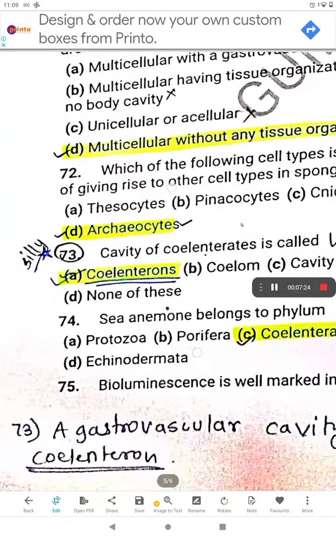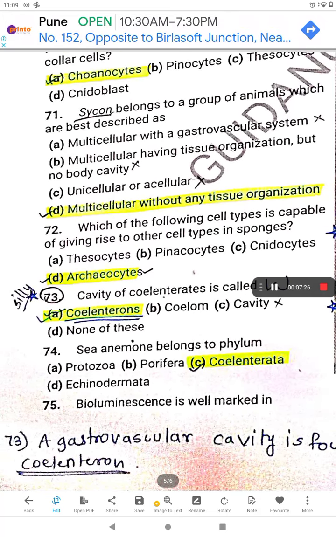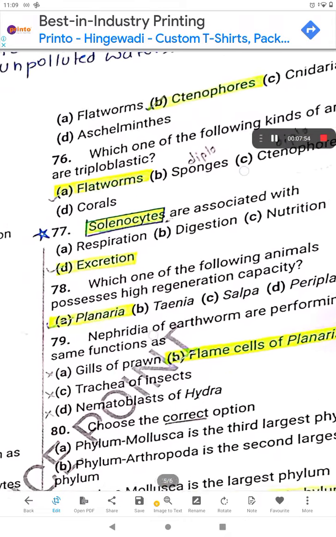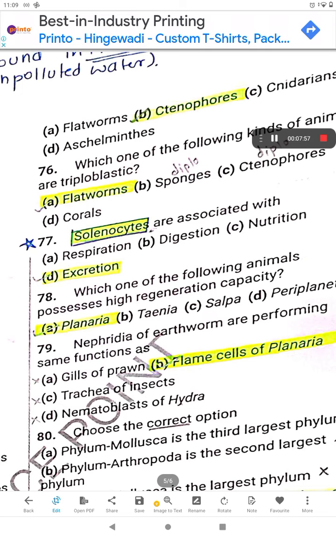Then, 73rd. Cavity of coelenterates is called, this I knew but I had marked it wrongly. So 73rd, cavity of coelenterates is called coelenteron, right? It is not called a coelom. Coelom is not in this. Cavity, no. None of this, no. So the 73rd option is A. Solenocytes are also called protonephridia or flame cells, which are present in platyhelminthes. So the 77th option is D.